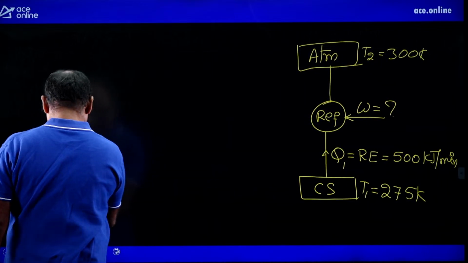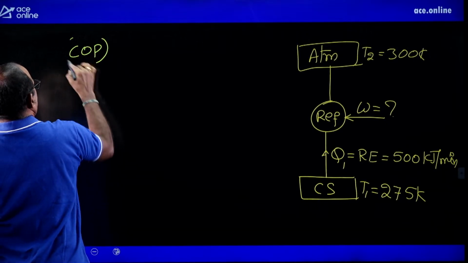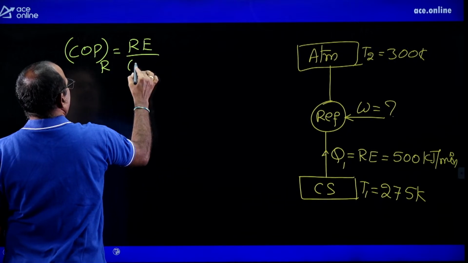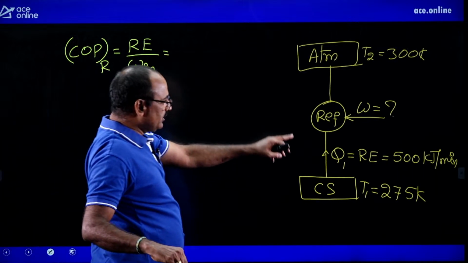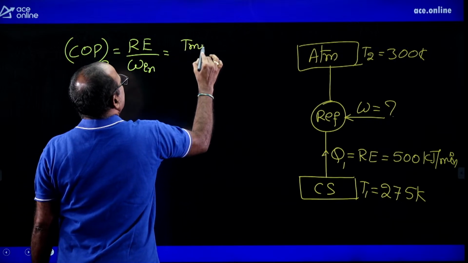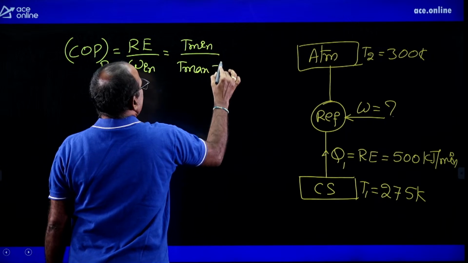Very simple. The COP of the refrigerator equal to refrigeration effect dividing by work input. If it is operating between the two temperature limits with all reversible process, it must be equal to minimum temperature by maximum temperature minus minimum temperature.